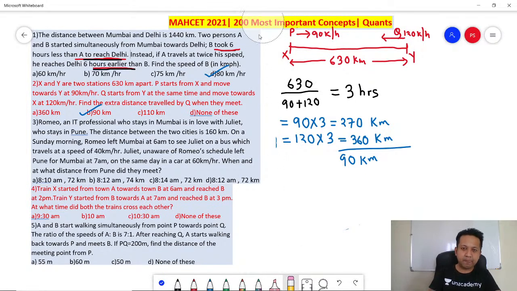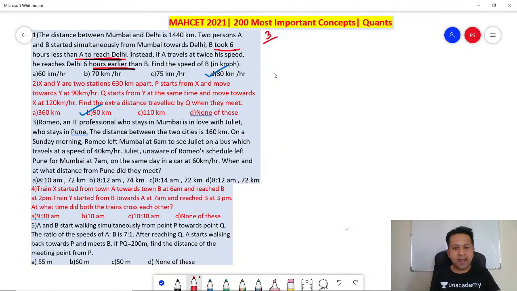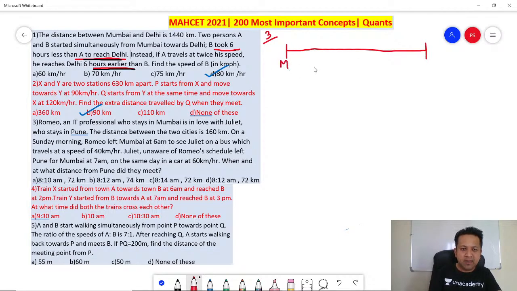Number 3. Romeo, an IT professional who stays in Mumbai, is in love with Juliet, who stays in Pune. The distance between the two cities is 160 kilometers. So Mumbai and then you have got Pune. The distance between the two cities is 160 kilometers.